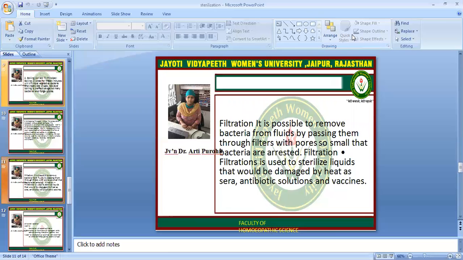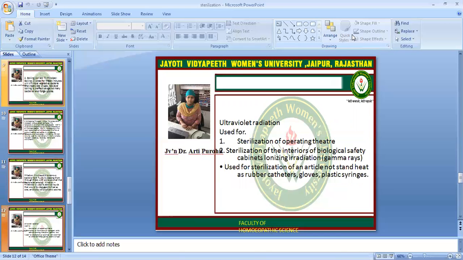Now, the next method is filtration. It is possible to remove bacteria from a fluid by passing it through a filter with pores so small that the bacteria are arrested. Filtration is used to sterilize liquids that would be damaged by heat, such as sera, antibiotic solutions, and vaccines.